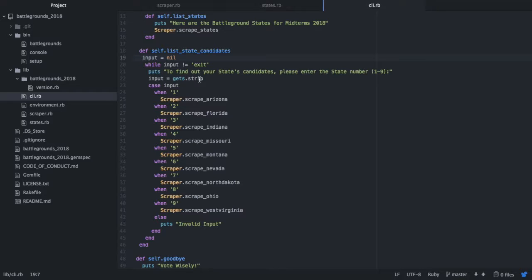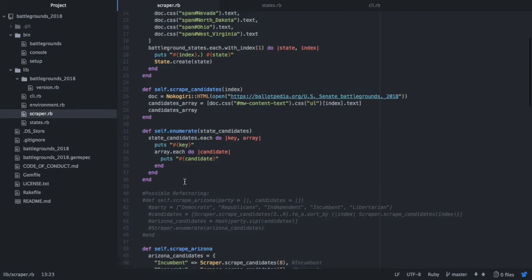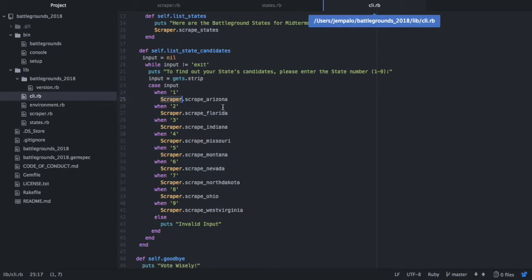So then you'll have input equals get strip, and here is where the loop is built on, where if the input is 1, then it'll scrape the Arizona candidates. Again, I'll show you these different scrape methods in my scraper class. And if it's 2, then it'll scrape the Florida candidates. If it's 3, it'll scrape the Indiana candidates. If it's 4, scrape Missouri.